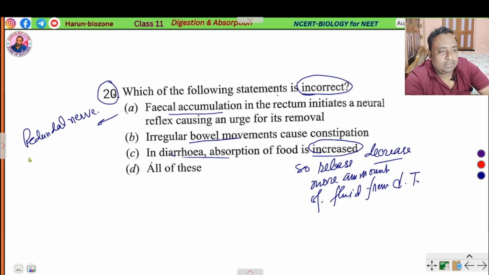This nerve is made by sacral 2, 3 and 4.